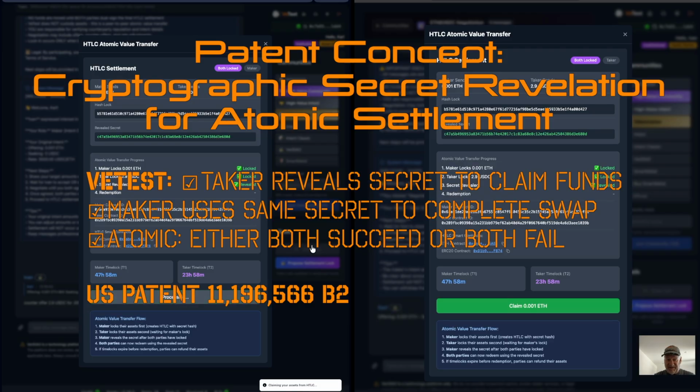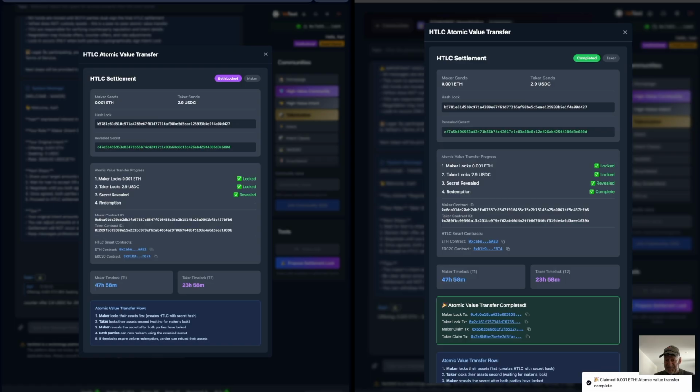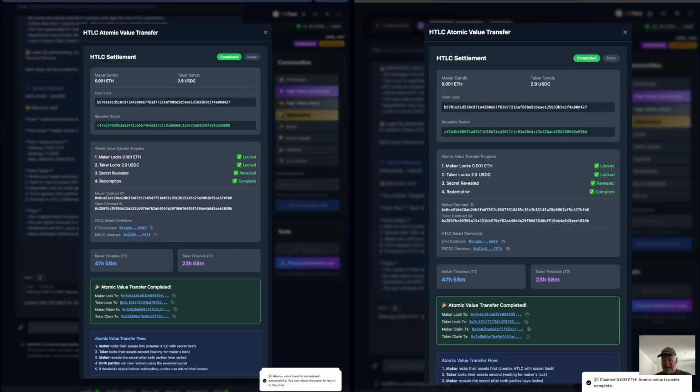So he goes ahead and does that through MetaMask. And likewise, Ivan, the taker, sees his side. He can claim the 0.001 ETH by the same process of going through MetaMask. So he confirms it. And there we go. That's it. The atomic value transfer has been completed.